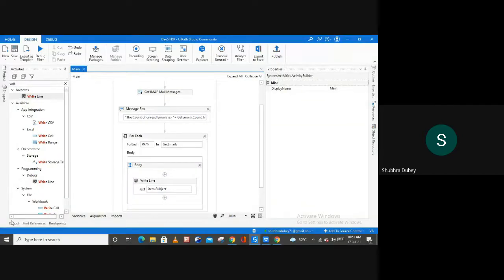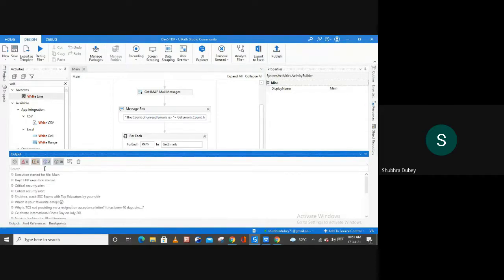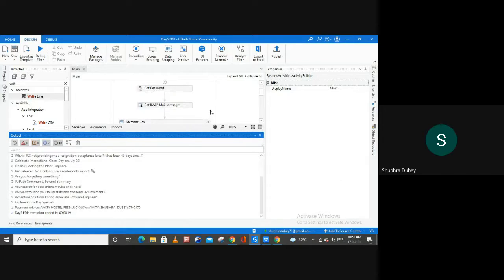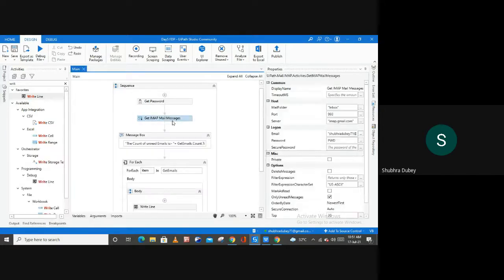And now let me show you the output from the output panel. So here we have the first message from Google, second message from Google, and then this third message, and so on. It is displaying only the top 30 messages, because here we are working only on the top 30 messages, right?